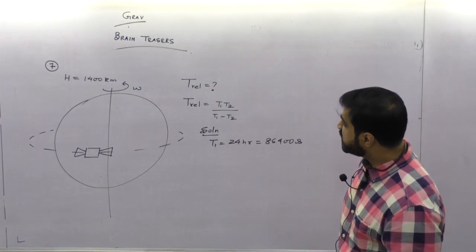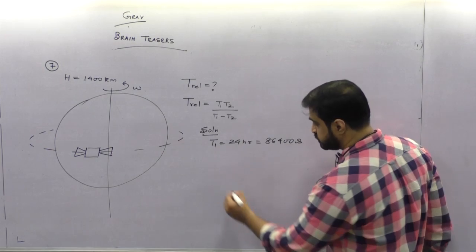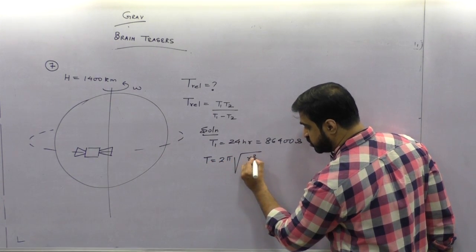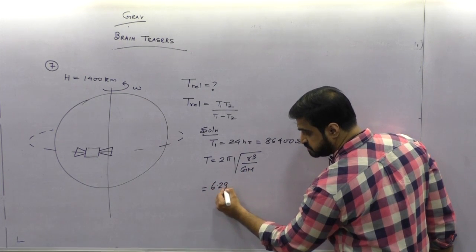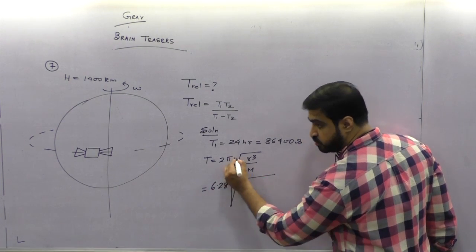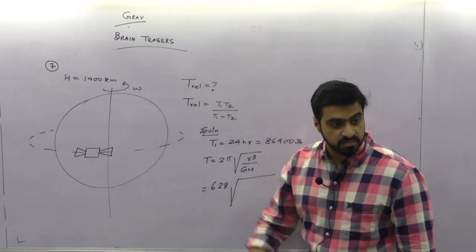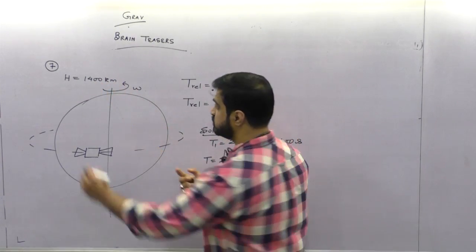Acha, T2 is that of the satellite. The formula for T we know, the bigger one: 2 pi root of r cube by GM. 2 pi is 6.28, beta. R, small r, is R plus h. h is 1400. R is 6400.